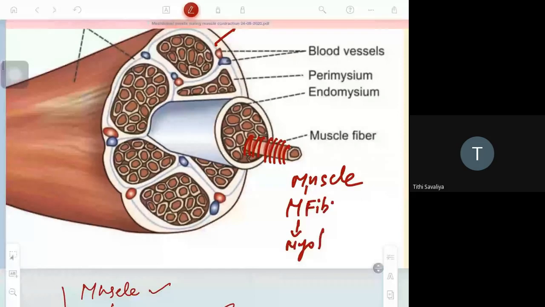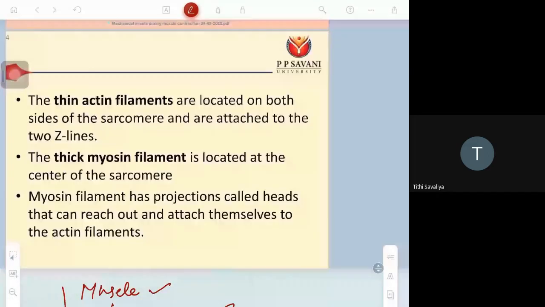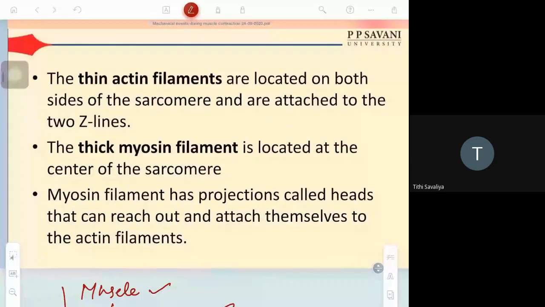This is one myofibril I had shown here. Now we are going to study the myofibril. The thin filament is called actin and the thick filament is called myosin.